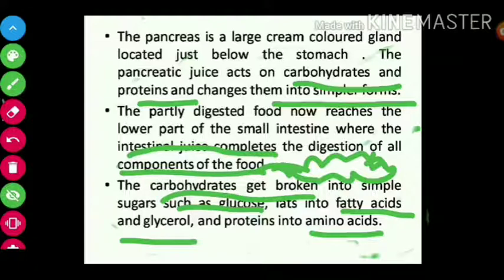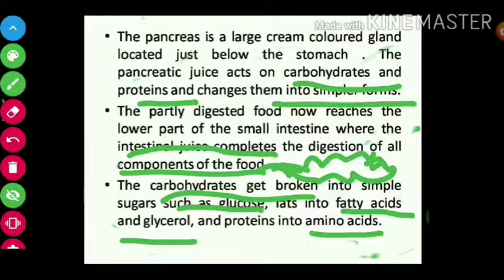So in the upper part of the small intestine, the pancreatic juices and bile from the liver act on the food. Bile acts on the fat and converts it into simpler forms, and pancreatic juices act on carbohydrates and protein.